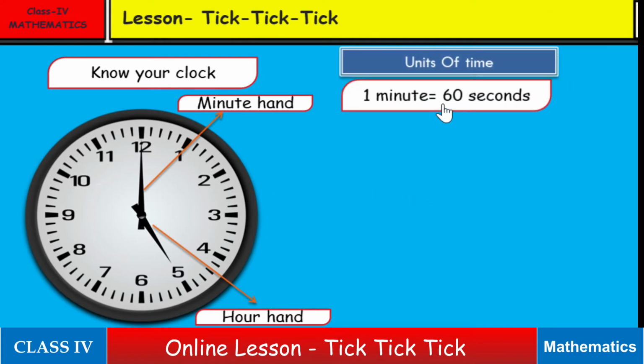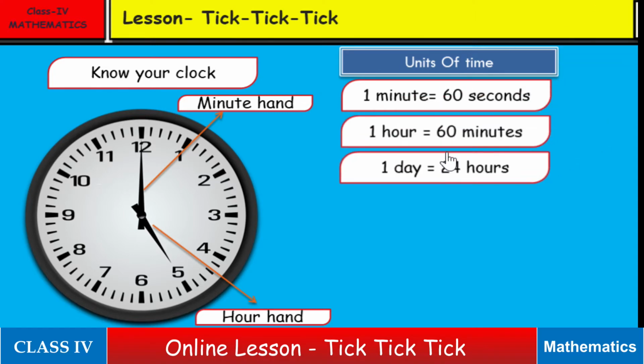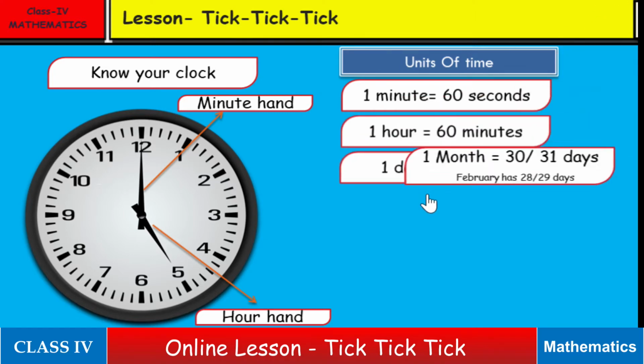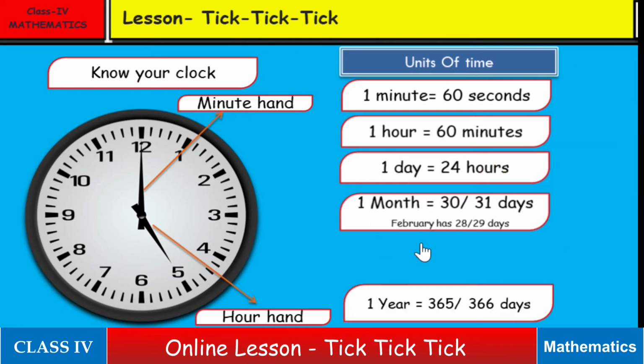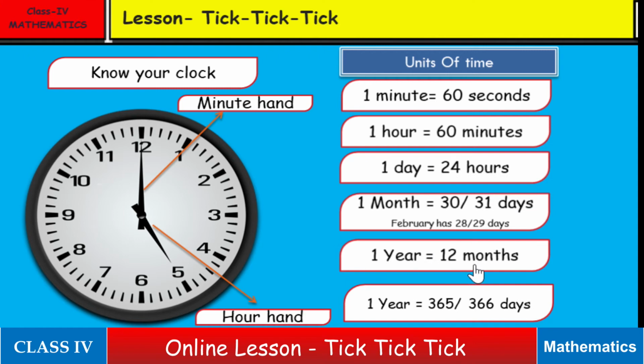Here are the units of measurement of time and their interconversion. 1 minute is equal to 60 seconds, 1 hour is equal to 60 minutes, 1 month is equal to 30 or 31 days, February month has 28 or 29 days. Which month has 30 days and which month has 31 days, let us discuss it later. 1 year is equal to 12 months, 1 year is equal to 365 or 366 days.